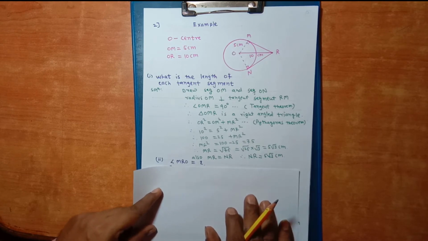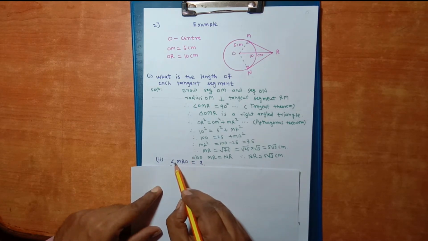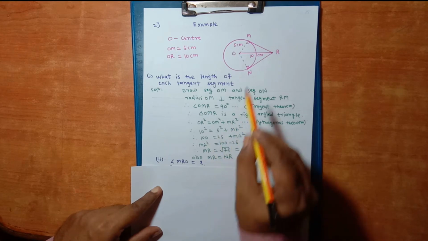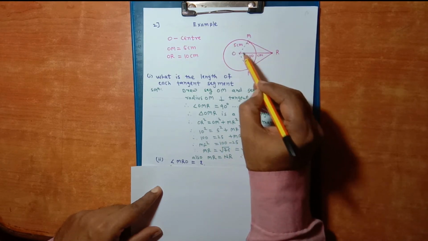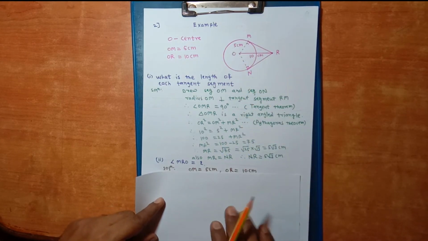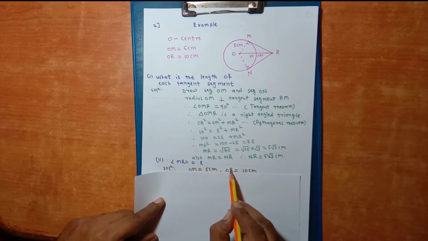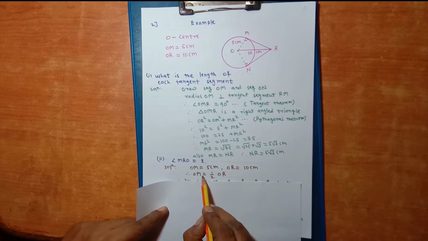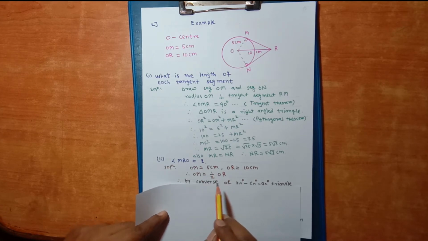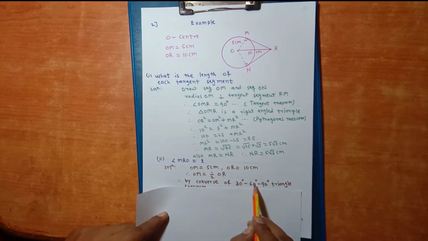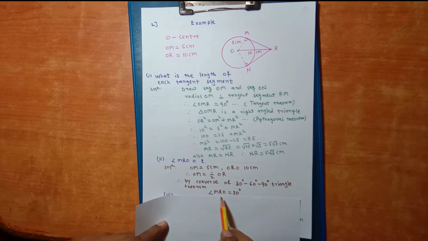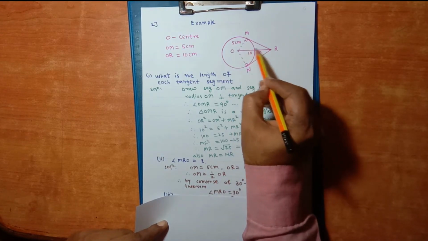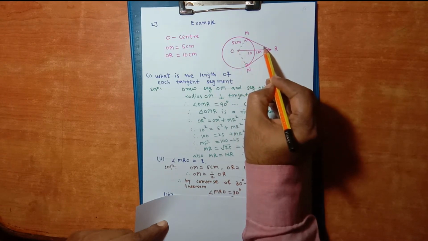Now let us go for second sub question. We have to find out measure of angle MRO. Now OM is equal to 5 centimeter, OR is equal to 10 centimeter. It is given. So OM is equal to 1/2 times OR. So by converse of 30, 60, 90 triangle theorem, angle MRO is 30. MRO, this angle will be 30.